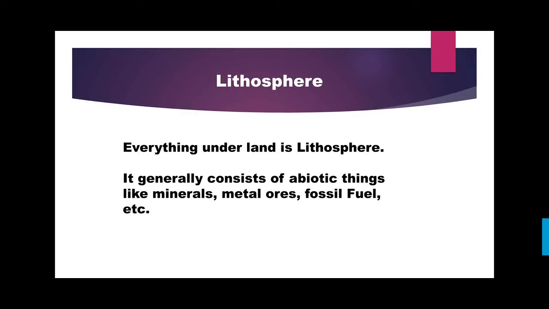There are hardly any living things which reside under the land. Yes, there are some, so that's why I have written here, it generally consists of abiotic things. Abiotic things such as minerals, metal ores, fossil fuels, which support the life forms, but they themselves are non-living things. So those are called abiotic things, which come under the lithosphere.